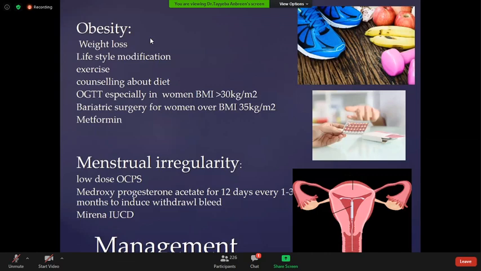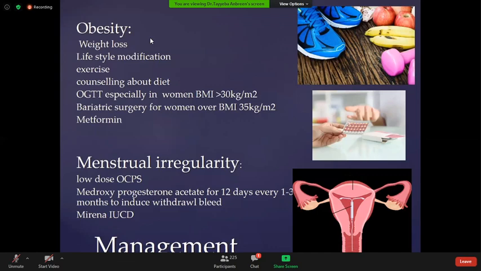OGTT, oral glucose tolerance test, should be advised especially for patients with BMI more than 30 kg per meter square. But it is said that if the patient has Southeast Asian or South Asian origin and the BMI is more than 25, she should have an OGTT. This is for the westernized women who have a BMI more than 30, they should have OGTT. But for Asian women, if the BMI is more than 25, we should have an OGTT.